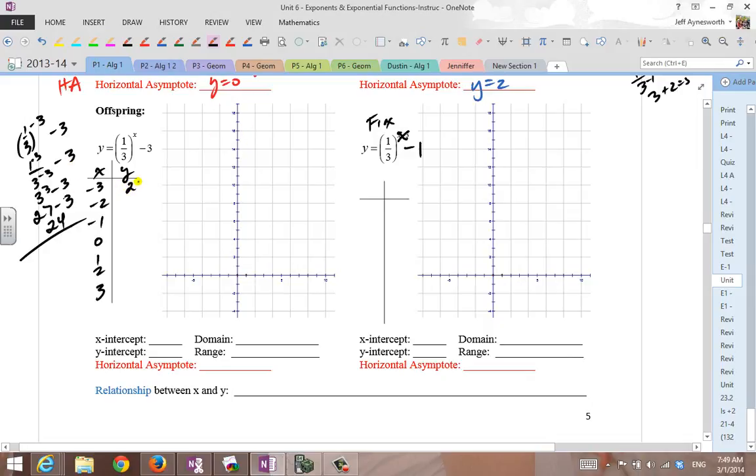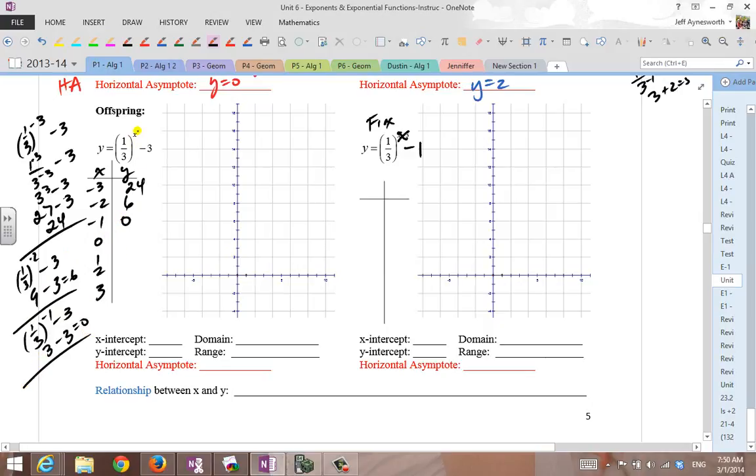The negative exponent reciprocates the fraction. So 1/3 raised to the -2 minus 3, I get 3 squared, that's 9. 9 minus 3 is 6. 1/3 raised to the -1, I get 3 minus 3, and that's 0.